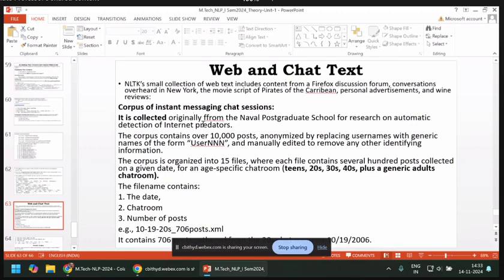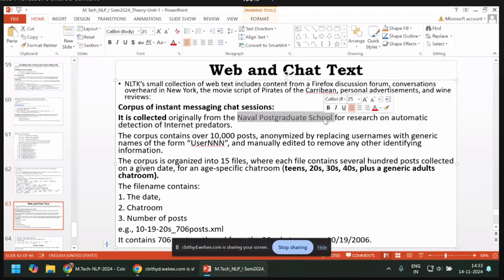Generally, it was originally collected from the Naval Postgraduate School, and we also call it NPS data. That NPS data was gathered for research purposes. In those days NLP was evolving, twenty years back, not like computer vision. So for this research they named this repository NPS, and it relates to the automatic detection of internet predators.